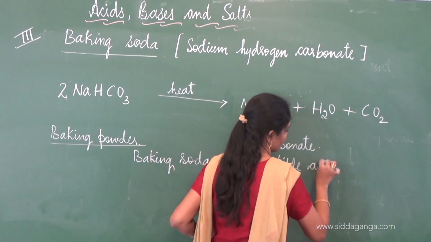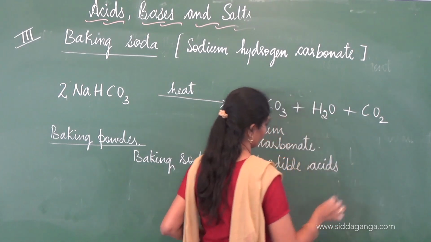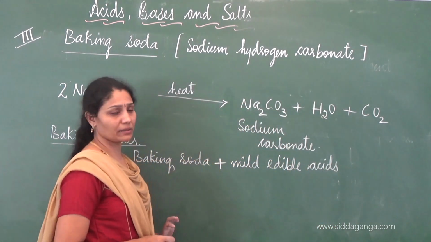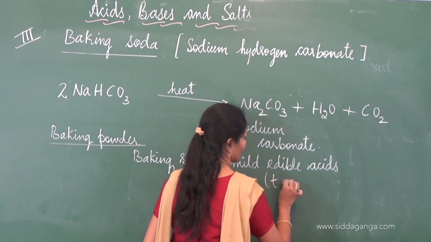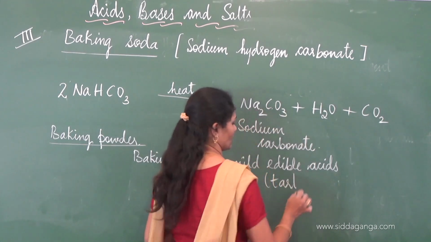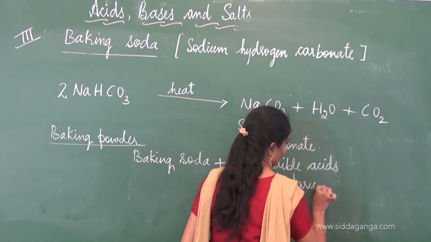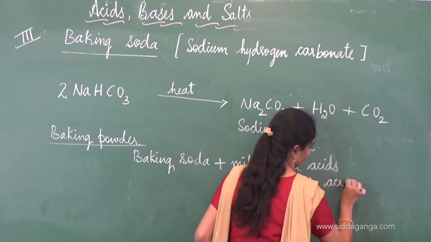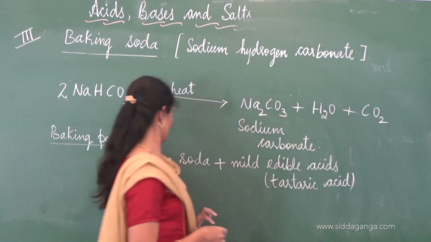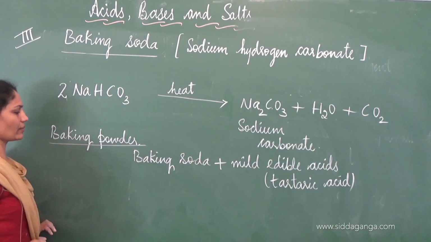Edible acids are acids that are fit for consumption. Very mild edible acids, for example, tartaric acid is one such acid. So this is what baking powder is.